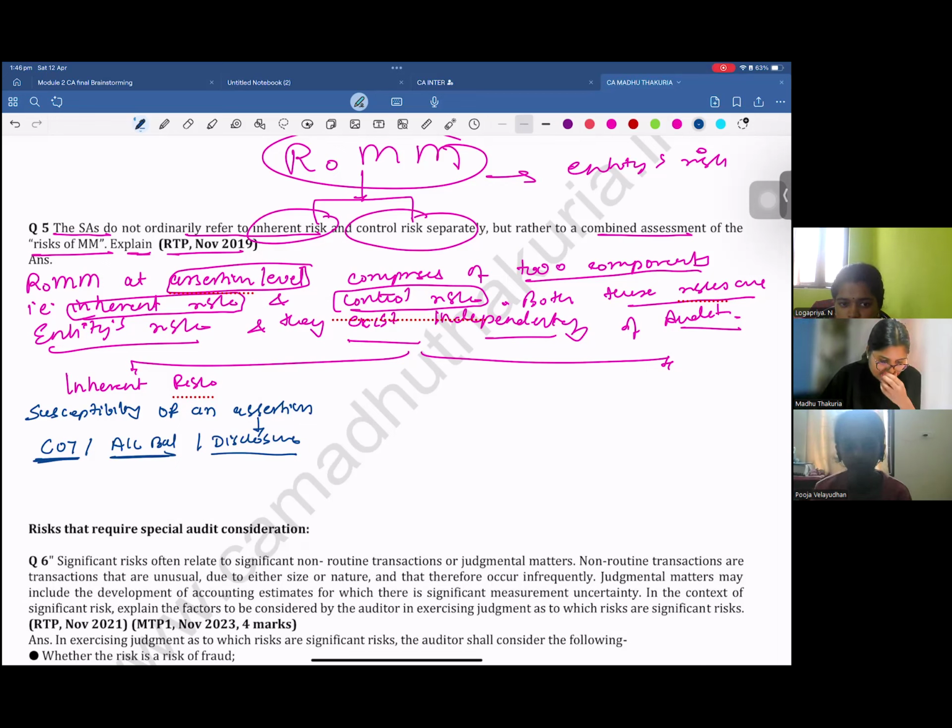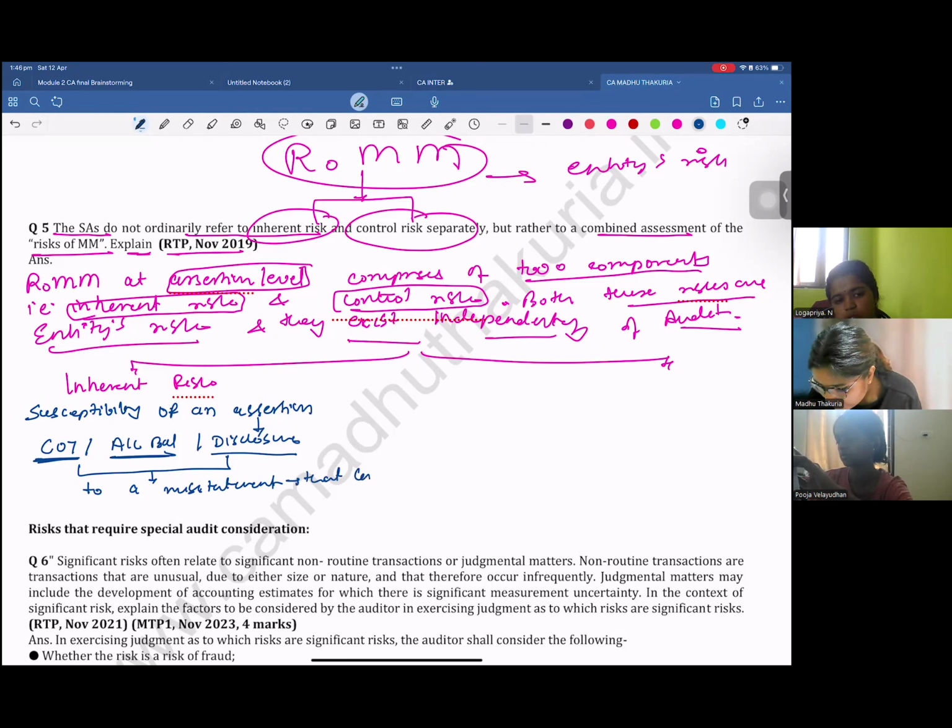That the assertion about a class of transactions, account balance or disclosure has susceptibility to a misstatement that could be material. It has to be material, by the way, guys. You are not going to consider everything as inherent risk if it is a 1 rupee problem.